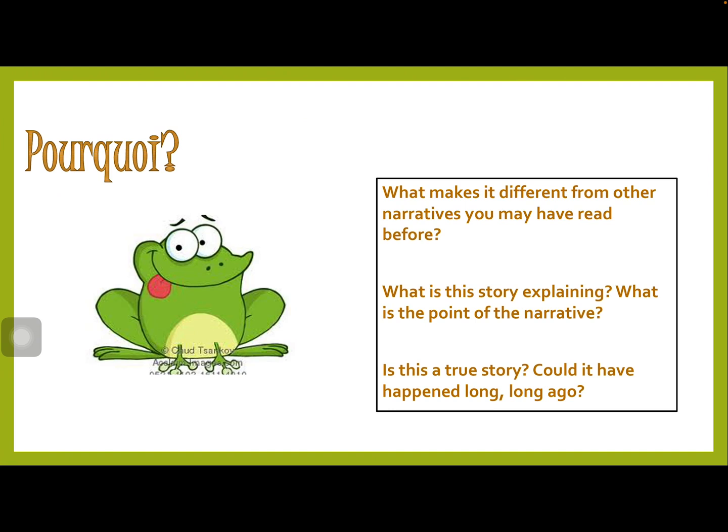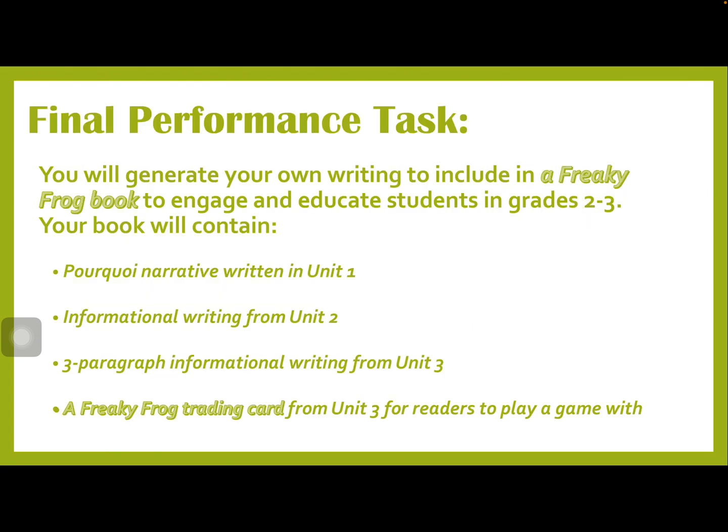What is the point of the narrative? Right, the point of the narrative is for the narrator to tell us why the frogs now have a long tongue. Is this a true story? No, of course not. Could it have happened long ago? No, we know it's not true because frogs can't talk.